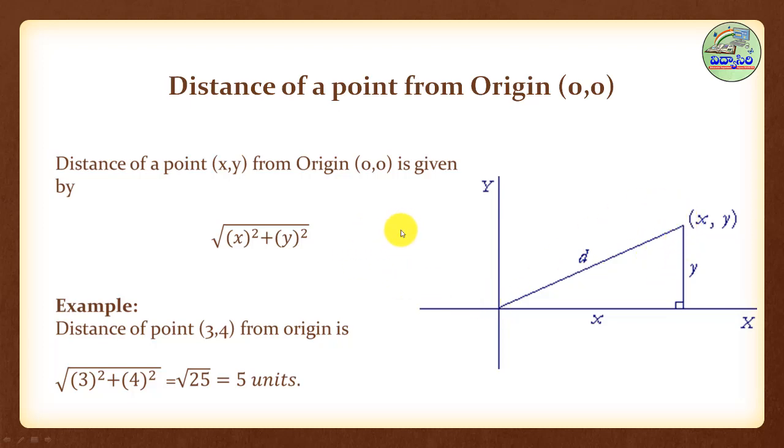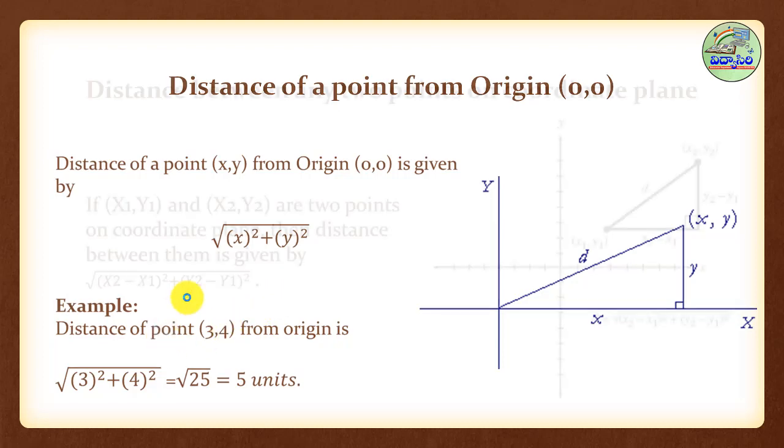The origin is common. For that, the distance of a point (x, y) from the origin (0, 0) is the under root of x square plus y square. So this is the formula.